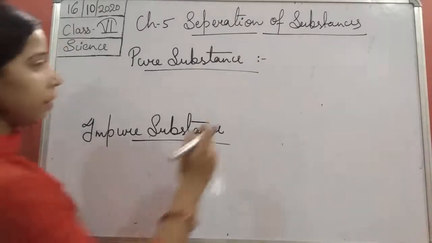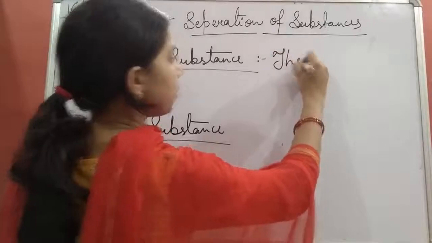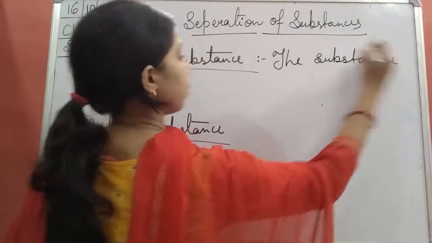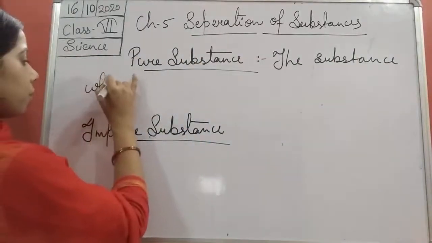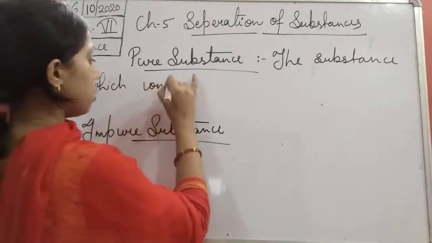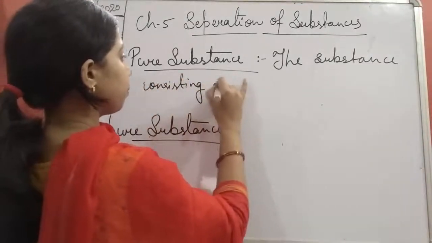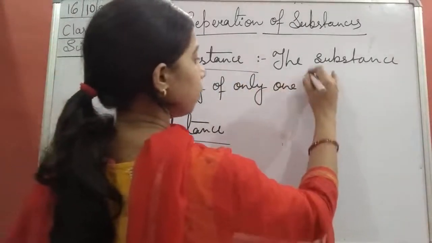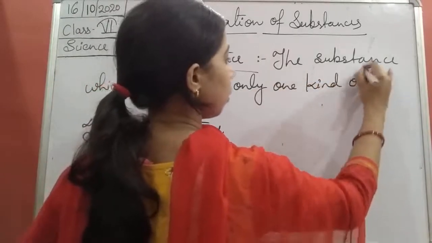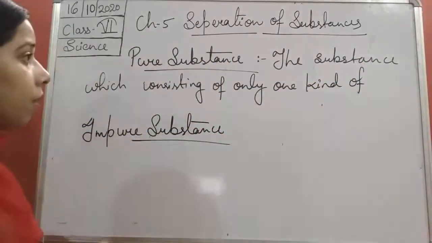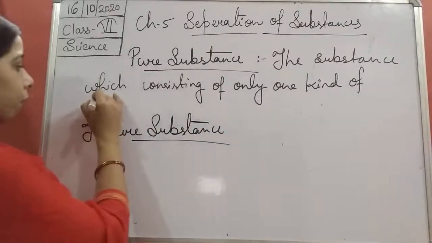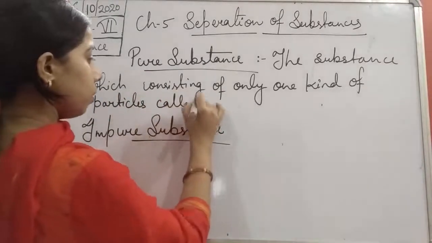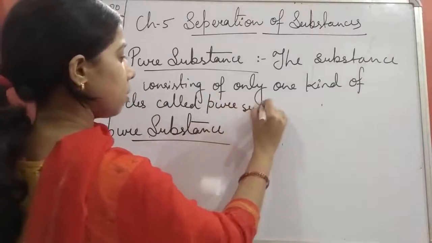So we can write it: the substance which consists of only one kind of particles is called a pure substance.